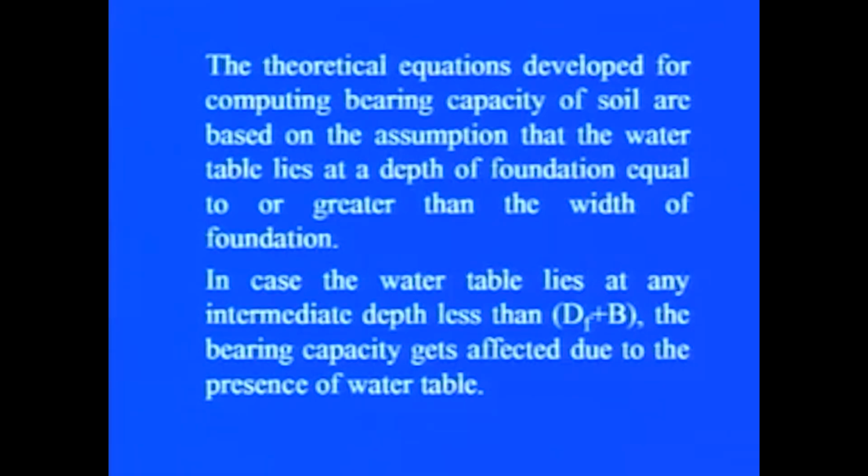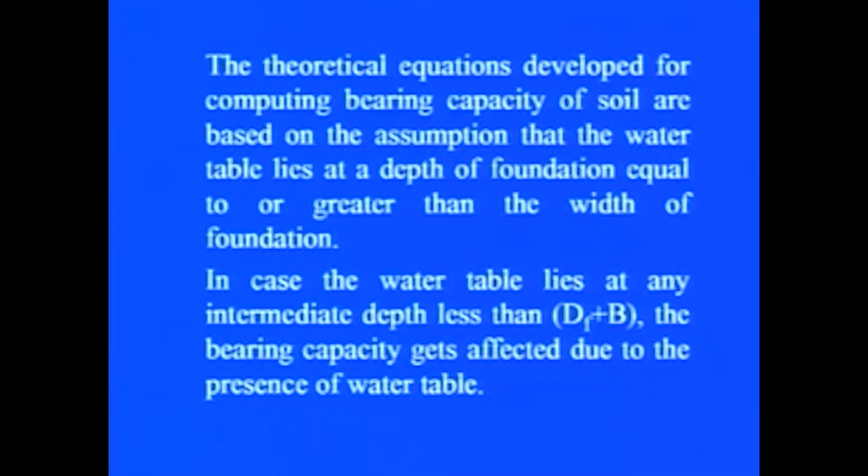The theoretical equations developed for computing bearing capacity of soil are based on the assumption that the water table lies at a depth below the foundation equal to or greater than the width of the footing. Now suppose the water table lies at any intermediate depth which is less than Df plus B, the bearing capacity gets affected due to the presence of the water table.